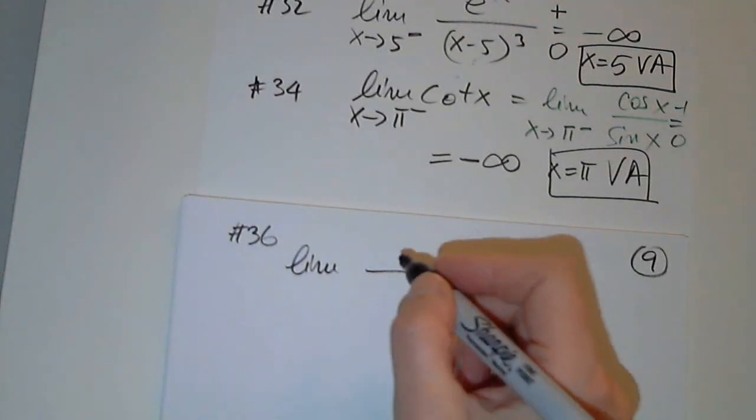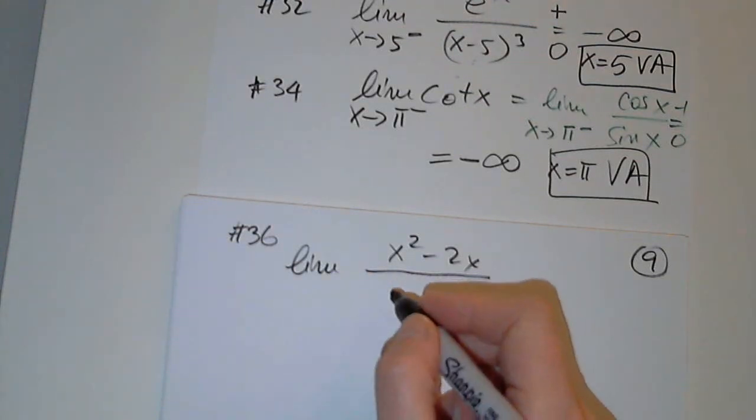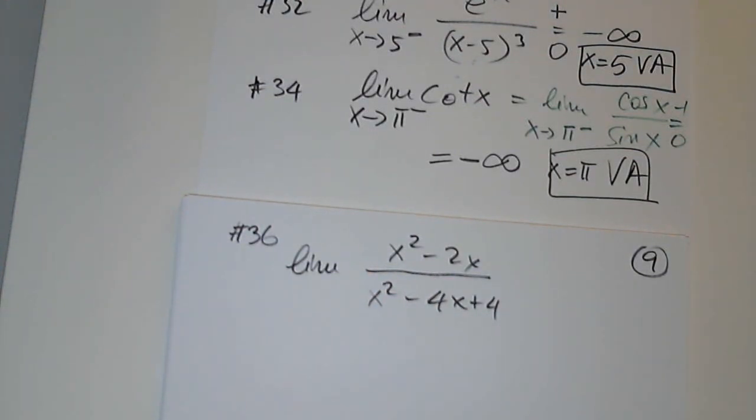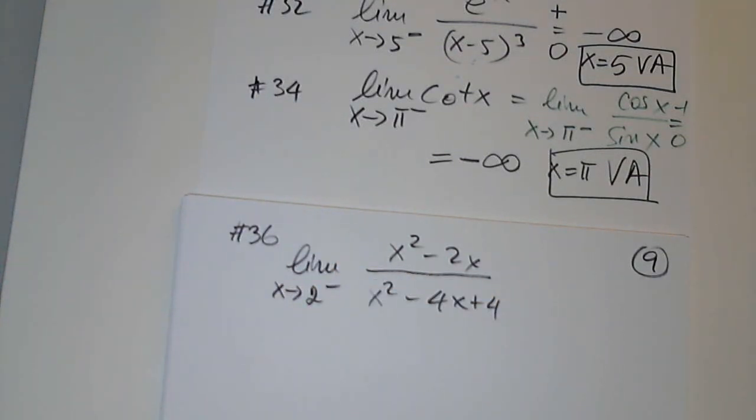The numerator is x squared minus 2x. The denominator is x squared minus 4x plus 4. And then the limit is when x approaches 2 from the left. There is a very important concept that I want to talk about in this problem, 36. So of course we are given a limit. What is the first thing that we have to do? Mandatory. Plug it in. Okay, so let's plug it in.